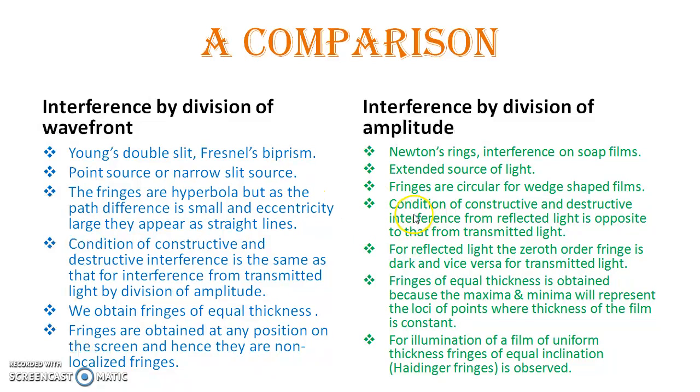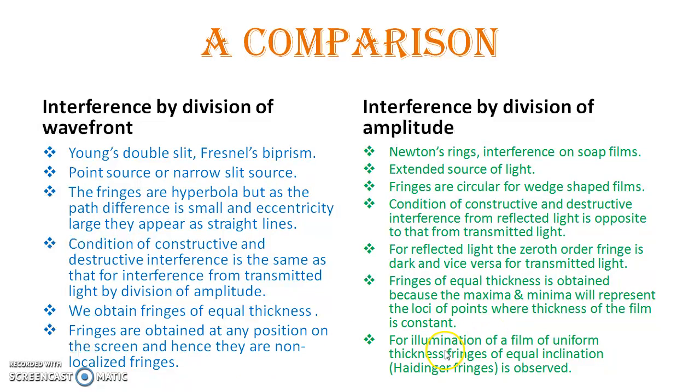And well, the condition for constructive and destructive interference from reflected light is opposite to that of transmitted light, whereas the condition for constructive and destructive interference by division of wavefront is the same as that for interference from transmitted light by division of amplitude. Here, in Young's experiment by division of wavefront, we obtain fringes of equal thickness. By division of amplitude, we obtain fringes of equal thickness because the maxima and minima will represent loci of points where the thickness of the film is constant.